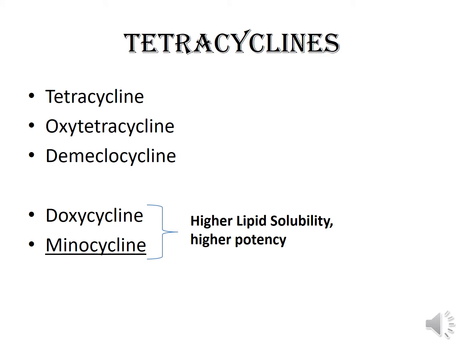Available tetracyclines can now be classified into older tetracyclines and newer agents. The older agents, that is tetracycline, oxytetracycline, demeclocycline, are less lipid soluble agents with lower potency, while doxycycline and minocycline are the newer tetracyclines which have higher lipid solubility and higher potency. Minocycline is the most potent agent among tetracyclines.